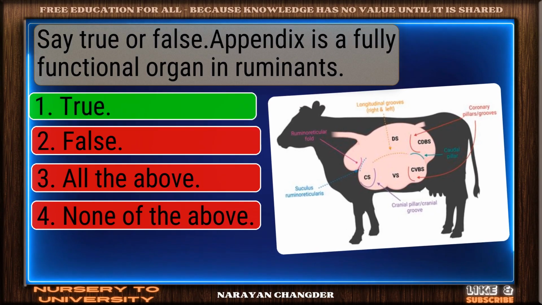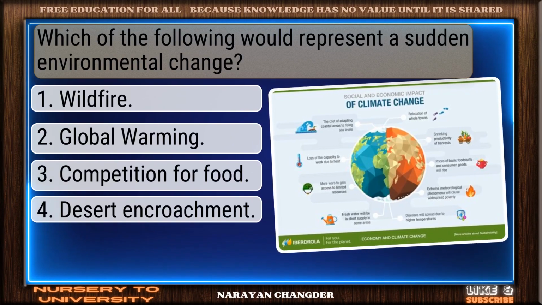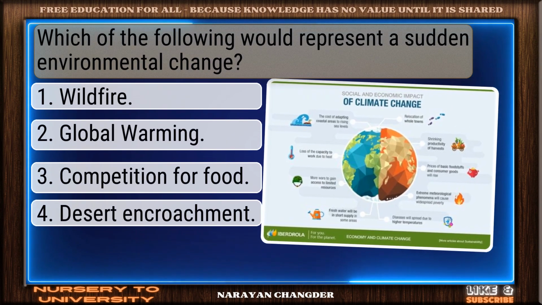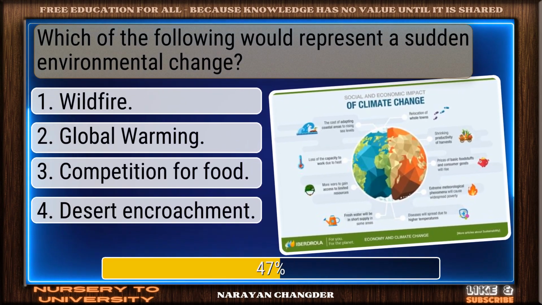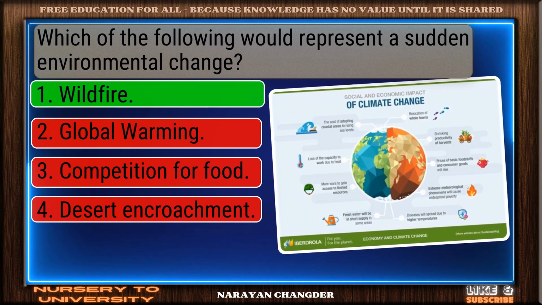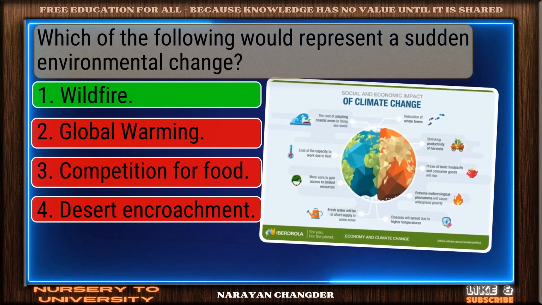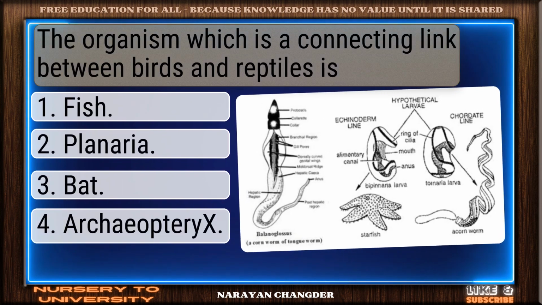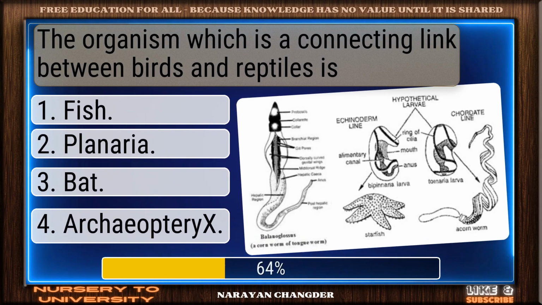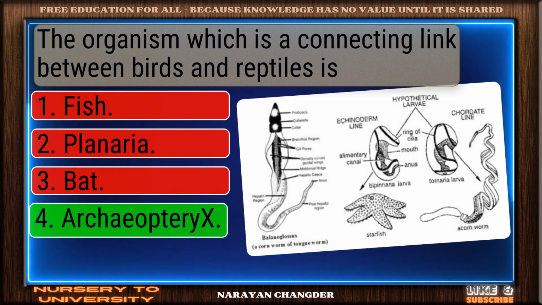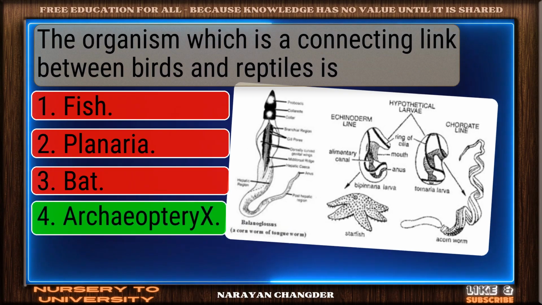Solid response. True is valid. Which of the following would represent a sudden environmental change? Good thinking. Wildfire is right. The organism, which is a connecting link between birds and reptiles, is. Correct response. Archaeopteryx is accurate.